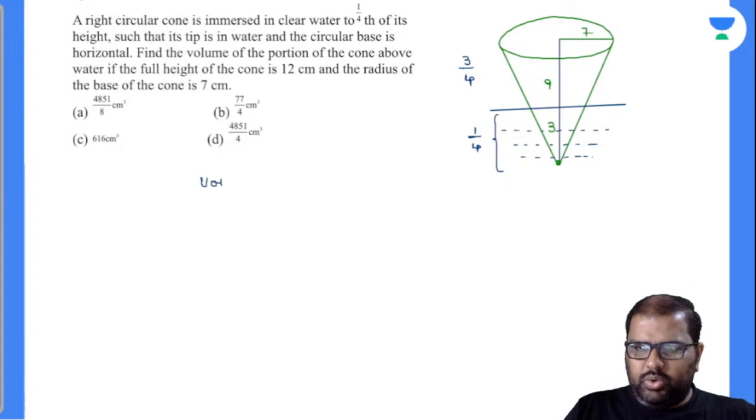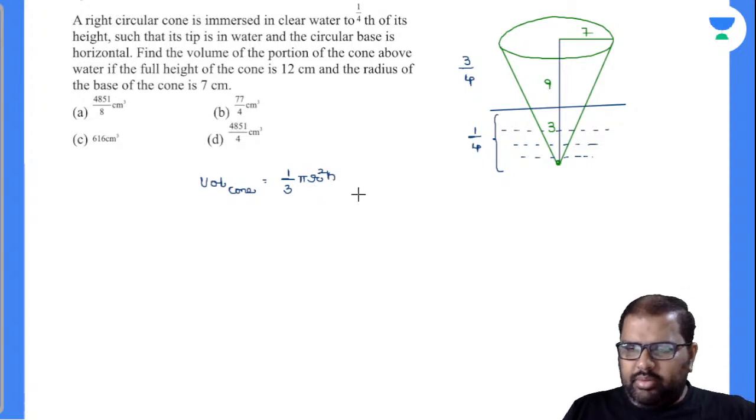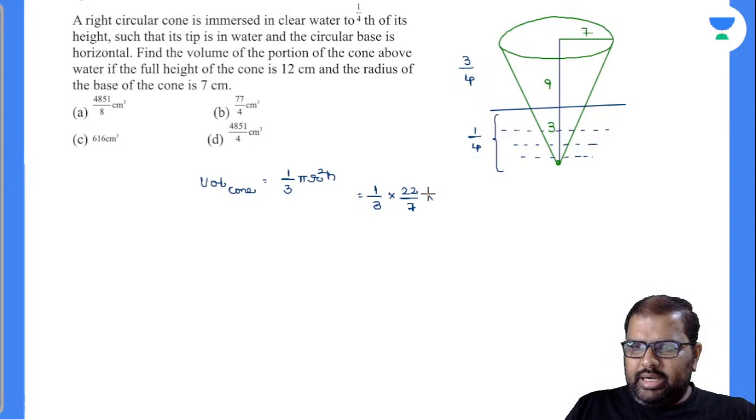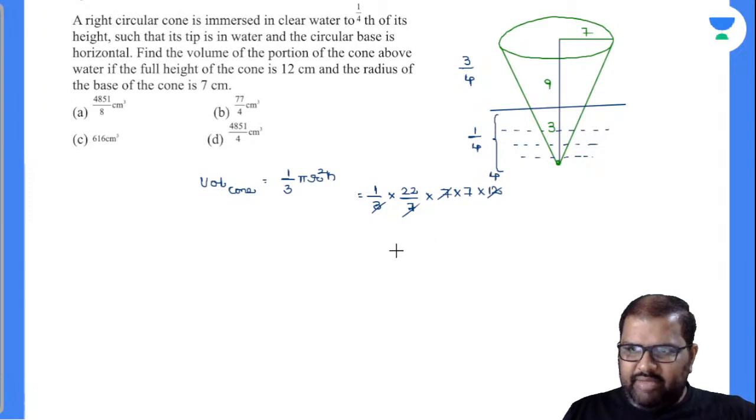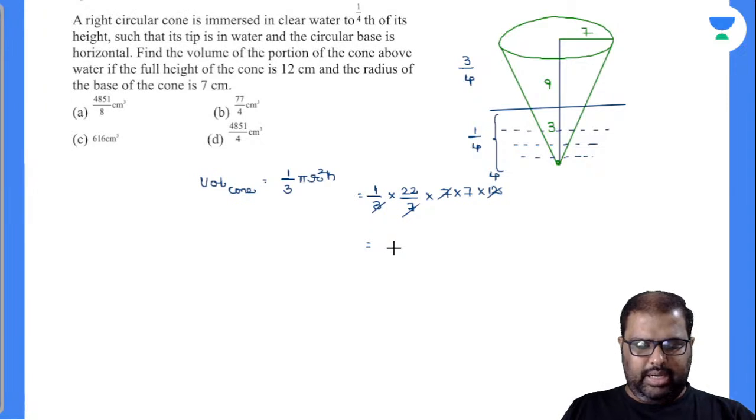First of all, let's find out the total volume of the cone. Total volume of the cone is equal to 1 by 3 pi r square h. This is the formula there. 1 by 3 into 22 by 7 into what is radius? Radius is 7, 7 square, 7 into 7. What is height? It is 12. Let's calculate this. Yes, A will be the answer. Very good. 88 into 7.